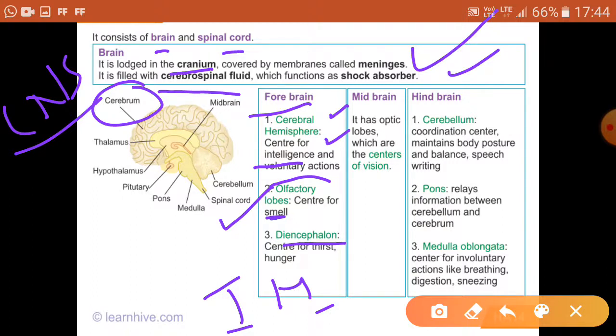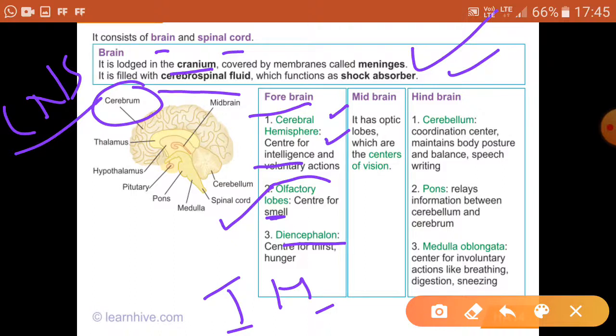So till now we have discussed that forebrain is divided into three major parts. One is cerebrum, then olfactory lobes, and diencephalon. Cerebrum is the seat of intelligence. Then olfactory lobes are related to smell, also called center of smell, and diencephalon controls the thirst and the hunger.